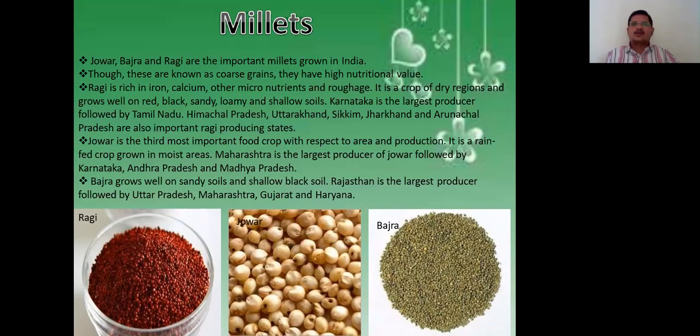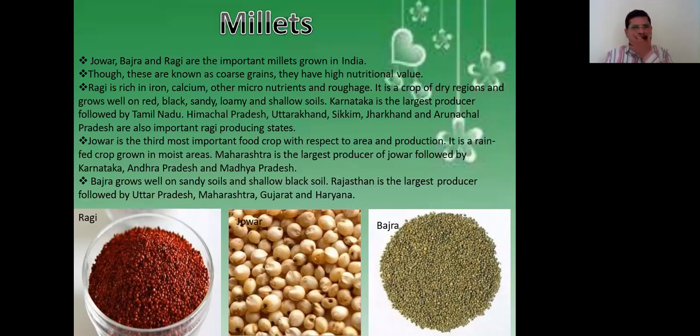Though these are known as coarse grains, we call them coarse grains, they have very high nutritional value. Ragi is rich in iron, calcium and other micronutrients and roughage. It is a crop of dry region where it is not required much rainfall.